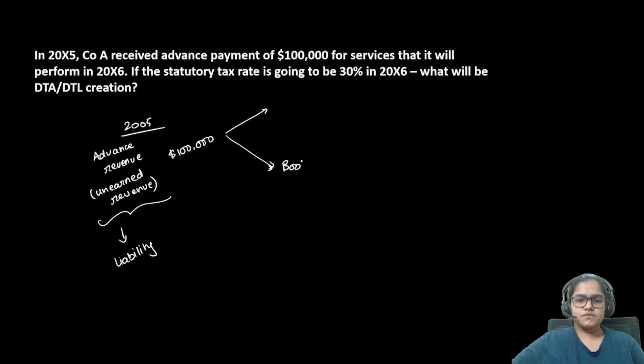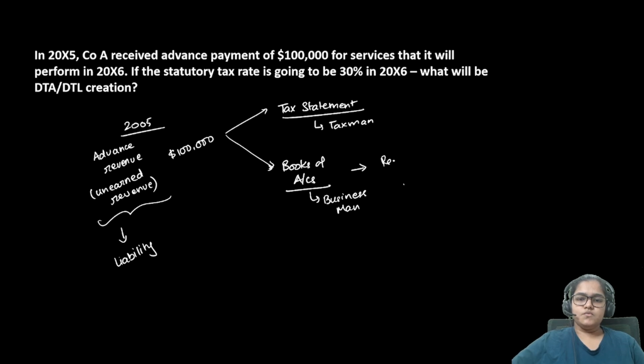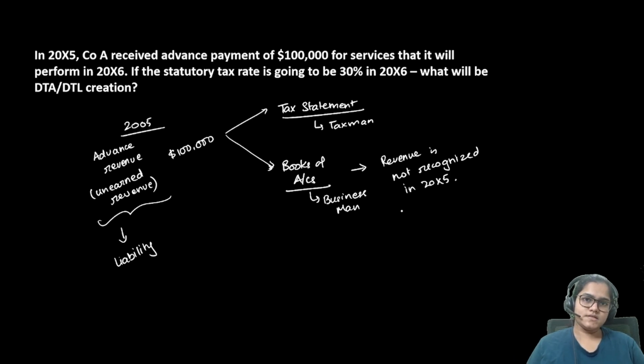Now let us see what will happen in your books of accounts and what will happen in your tax statement. And if you followed my videos, let's just see what the taxman will tell us and what the businessman will tell us. So in the books of accounts, revenue cannot be recognized in 2005. You cannot do that. It is basic accounting principles. It cannot be recognized in 2005. You have to recognize it in 2006. So in 2005, revenue is not going to be recognized.